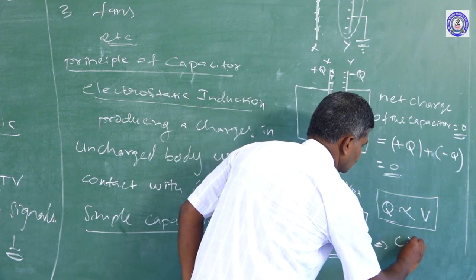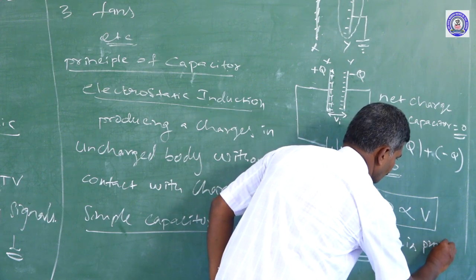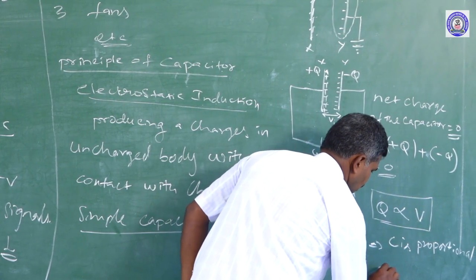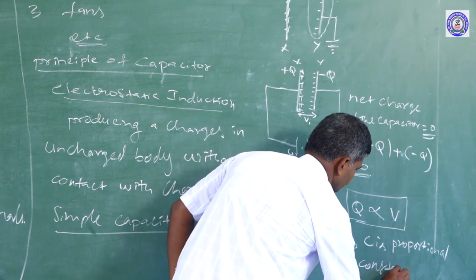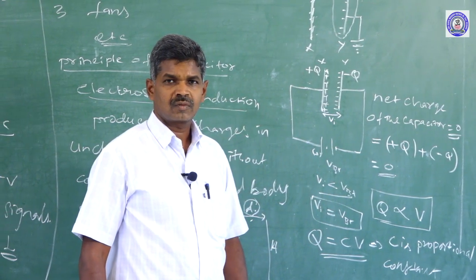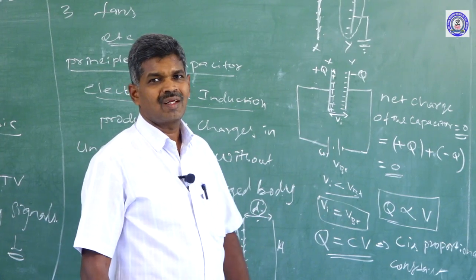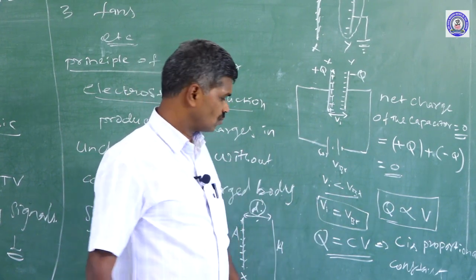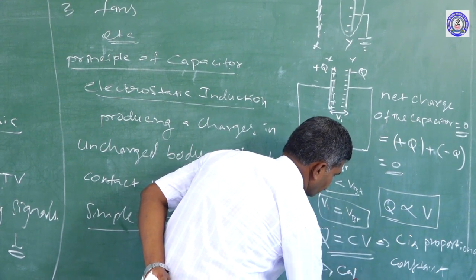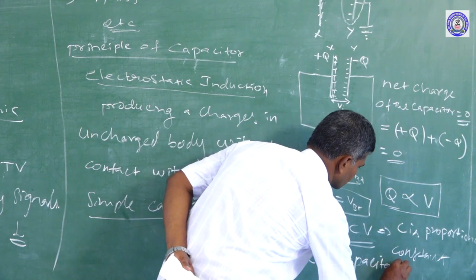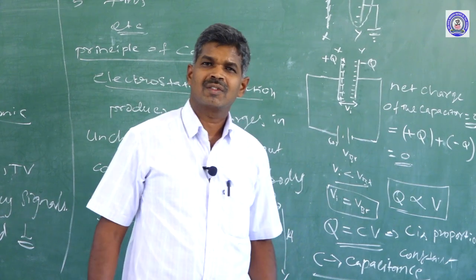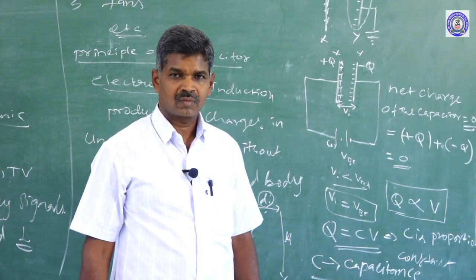That proportionality constant is called the capacitance, the capacitance of that capacitor.